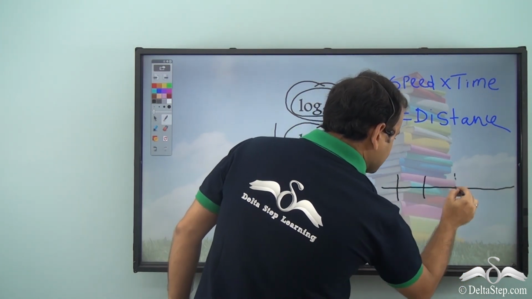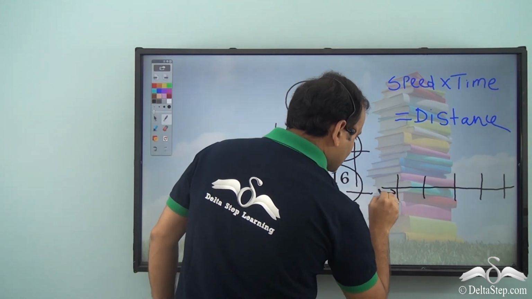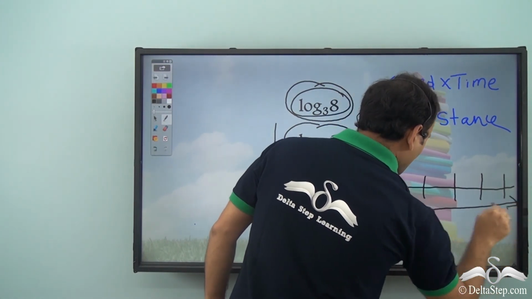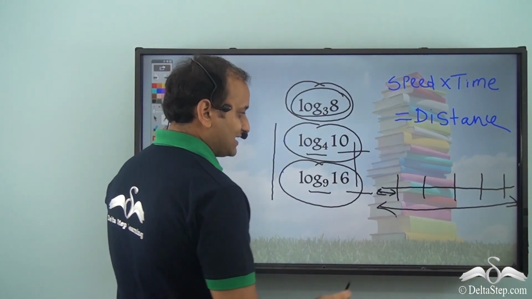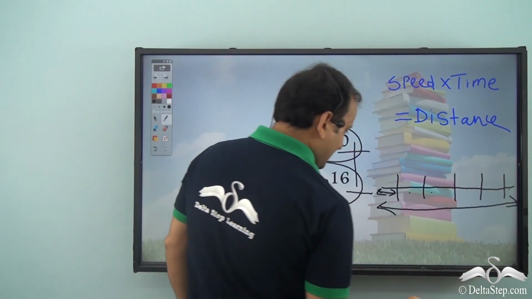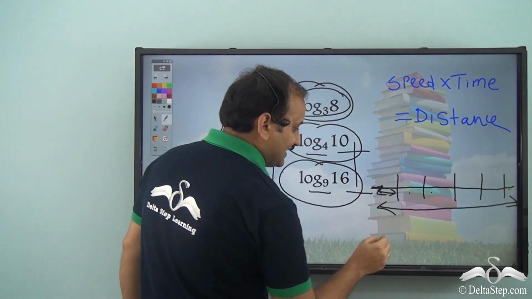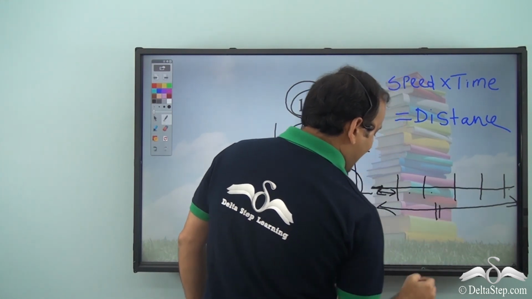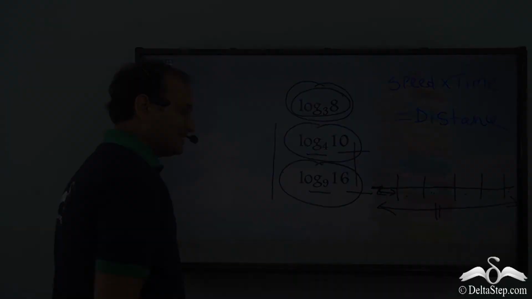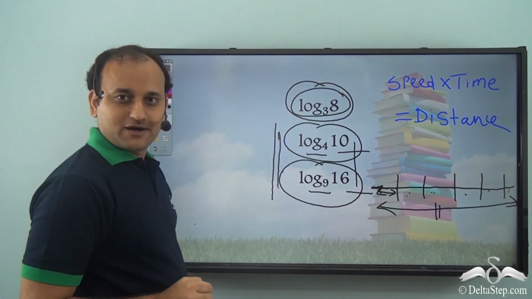They made a number of stoppages during the journey. Now they know the speed and time for the first part, and they also know the total distance traveled, and they made a number of stops which were of equal distance. So if they are able to find the distance of this part, then they can divide the total distance by it, and they will be able to get the number of times they stopped in the journey. So for that, they will need to first calculate the distance of the first part.